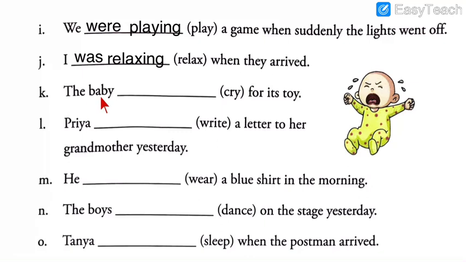Next question, the baby dashed for its toy. Verb is cry. You can see the baby here is crying. So find out the answer. Half of the answer I already spoke. Yes. So please write the answer. What should be the answer? Your time starts now.